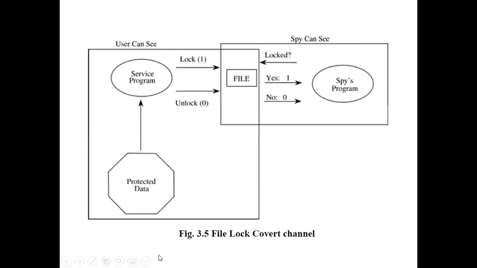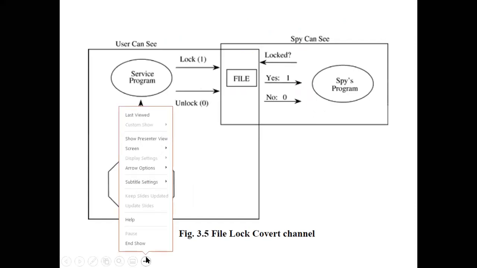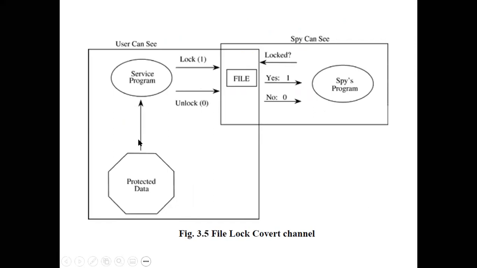Okay, so we were speaking on the file lock channel. If you can see, in the case of a file lock channel, as I was saying, it is a simple example of a covert channel. When we are speaking about a covert channel, there are two things to be taken care of. The first is that there are two ways of revealing the information via a covert channel: through a storage channel, or through a timing channel.